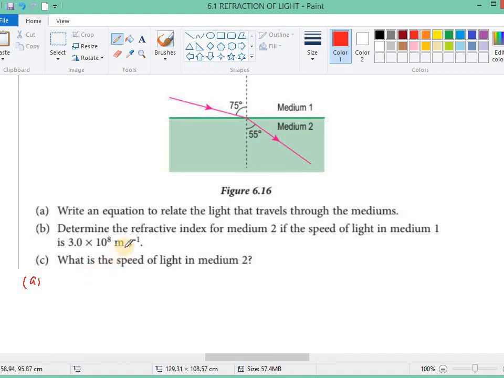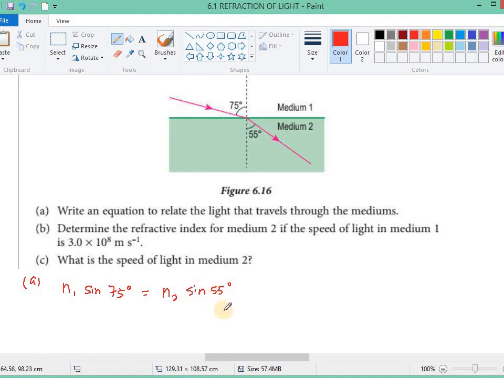N1, the refractive index of medium 1, sine 75 equals N2 sine 55 degrees. Okay, so this is the original Snell's law.